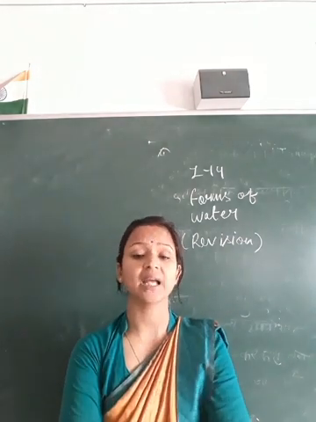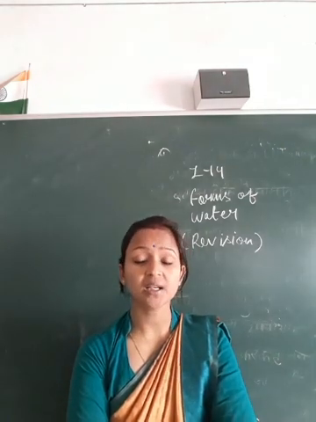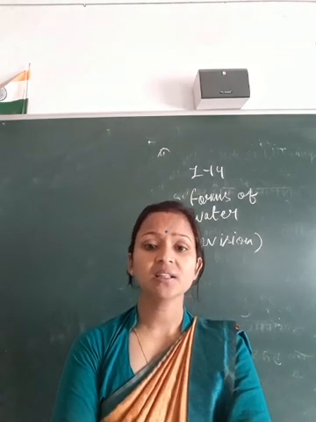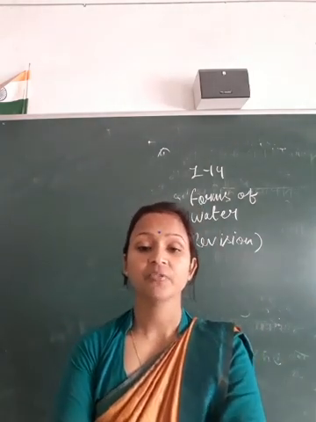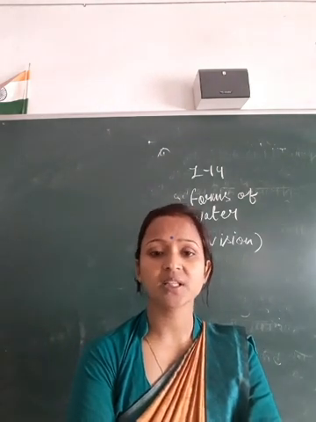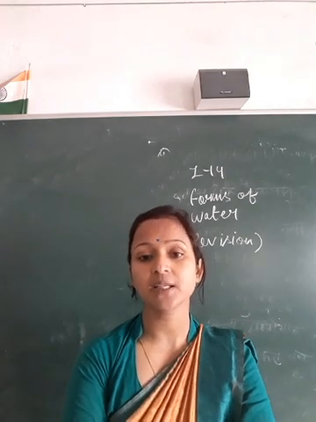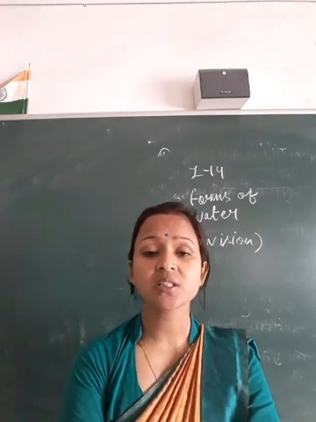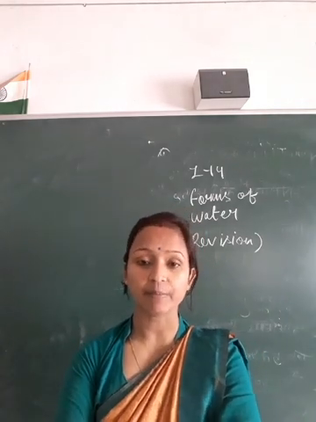What is the water cycle? In the water cycle, three processes are involved. First process in the water cycle is the evaporation. Second process in the water cycle is the condensation, and third process in the water cycle is the precipitation. Now we will discuss these three processes. First one is the evaporation.